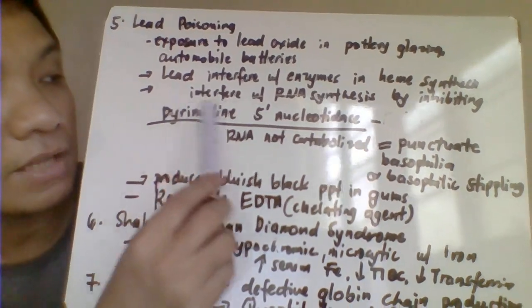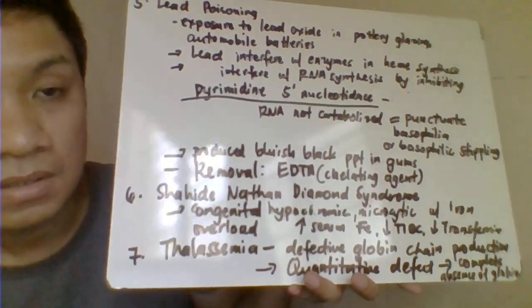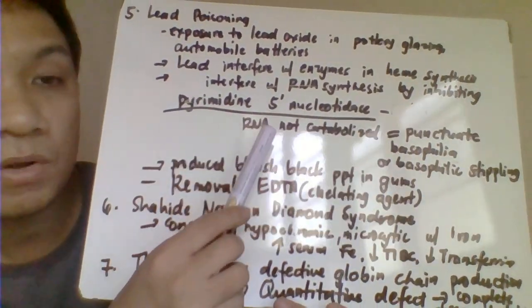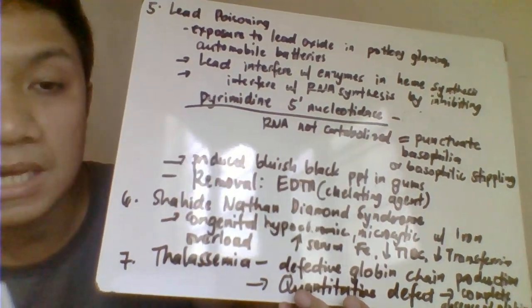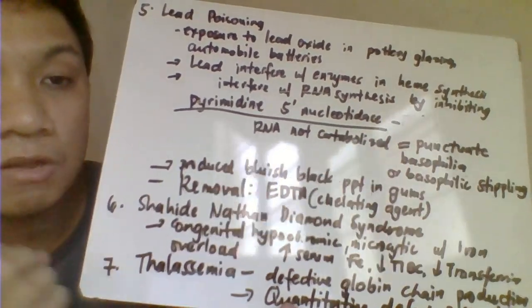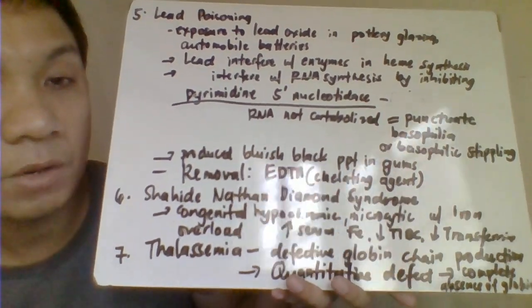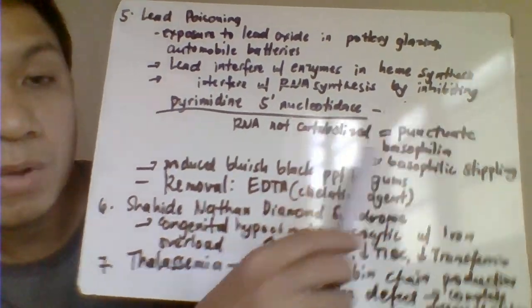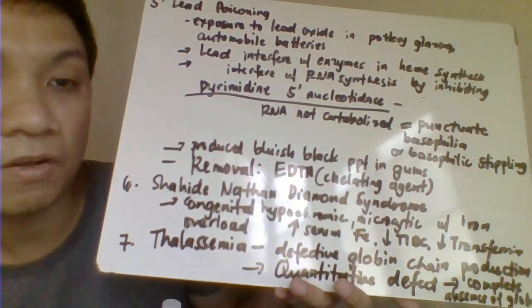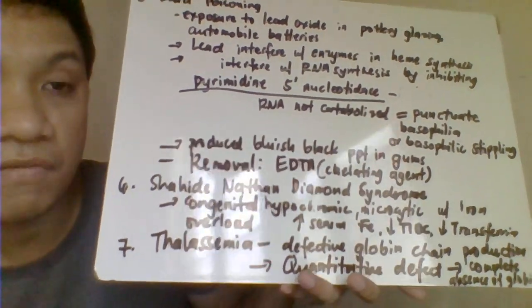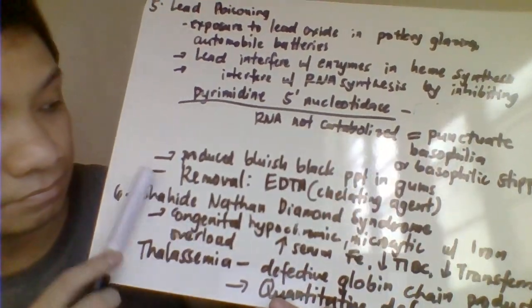This enzyme tries to degrade your RNA. So pag wala kang pyrimidine 5' nucleotidase, your RNA will not be degraded. Your RNA will accumulate in the cytoplasm of your RBC. If you try to stain that one, it will be able to form here your punctate basophilia or your basophilic stippling, which is one of your inclusion bodies.